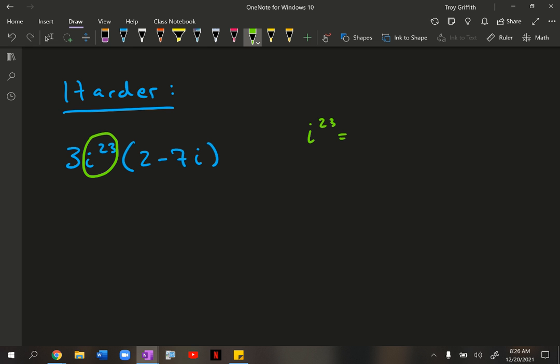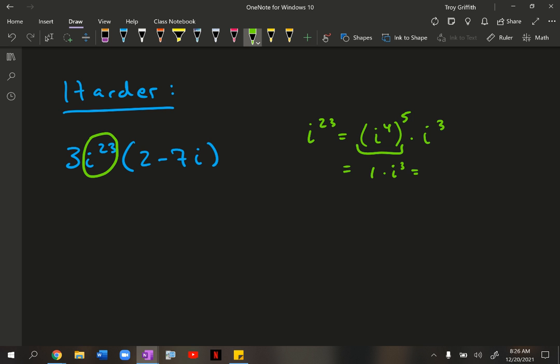So let's do what we were doing earlier. Let's start with i to the 4th. And let's see, can we raise that to a power that's close to 23, but maybe a little bit less. So I could raise this to the 5th power because i to the 4th raised to the 5th, 4 times 5 is 20. That leaves me with an i cubed left over. Okay, so this is now 1 times i cubed.